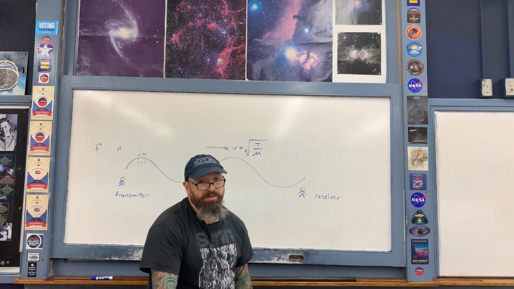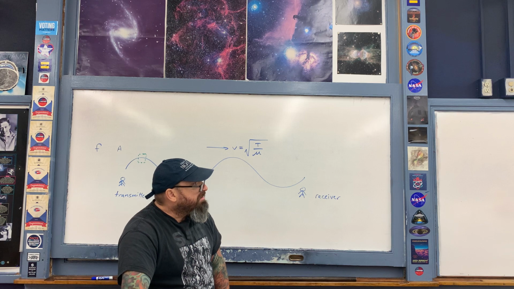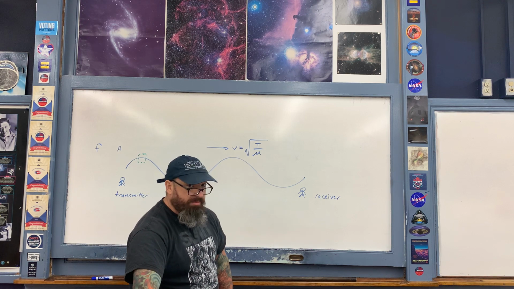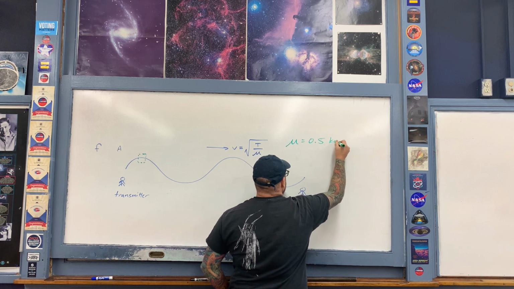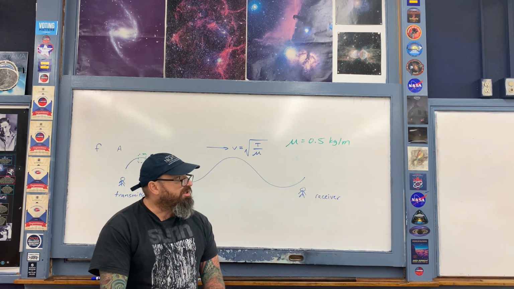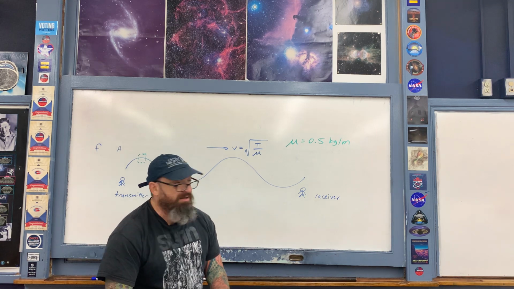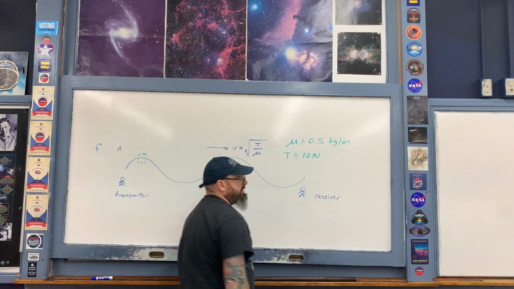As always, please copy it down into your notes as I read it here. A spring has a linear density of 0.5 kilograms per meter. So we're given the density is 0.5 kilograms per meter. And the tension that is applied to the spring is 10 newtons. That's a couple of pounds of force. So the tension, capital T, is 10 newtons.